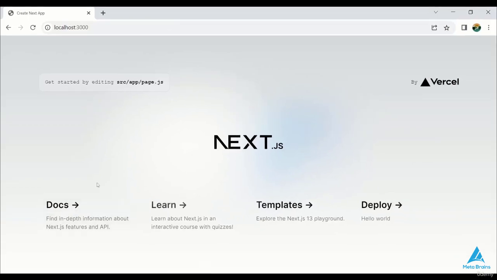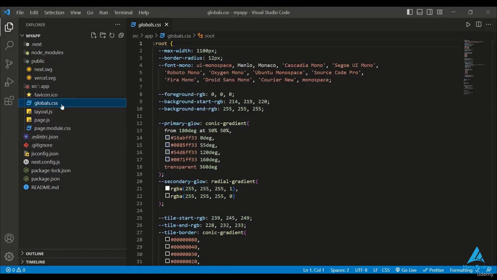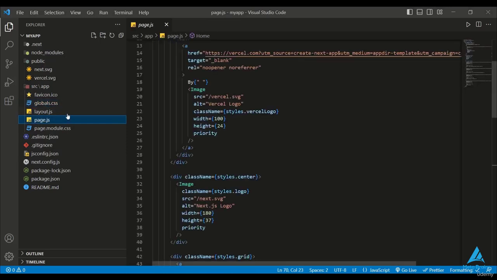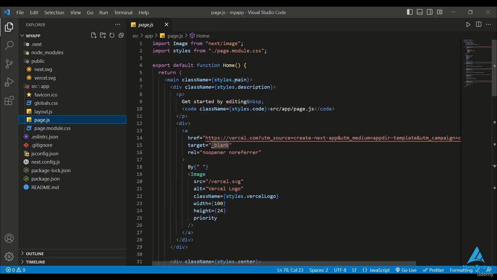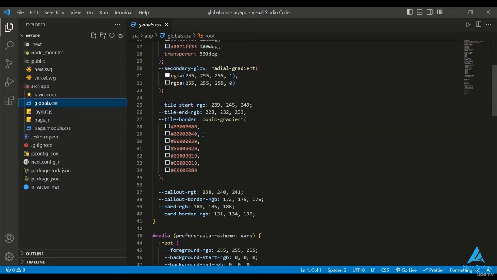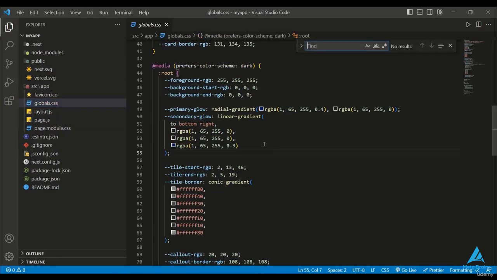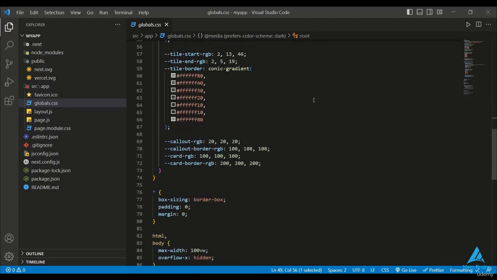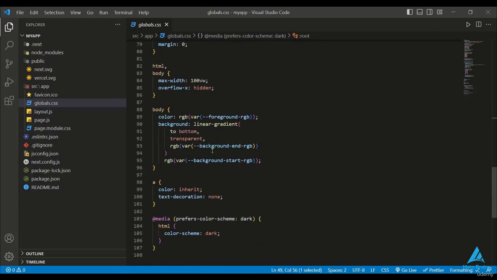So global.css means that in this application, all the CSS used on the website is defined through global.css. For instance, if we go to the page.js file, the CSS class is used with the name styles.main. In that class, I'll find the .main. Okay, actually, sorry, there is no need for global.css. So global.css is the CSS that works in all things.